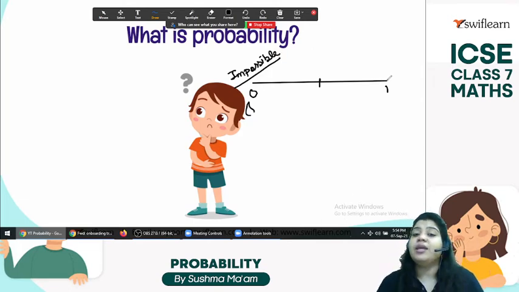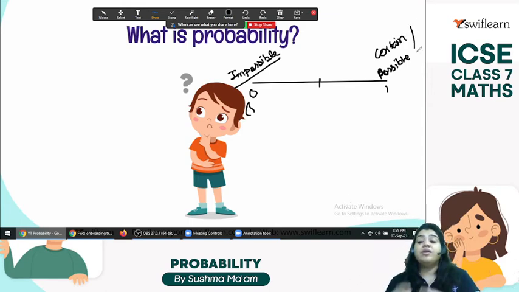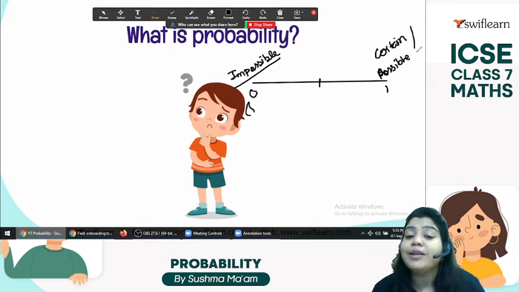And if you say yes, are you going to pass it? Yes, 100%, I'm going to top this exam. That is possible, or you can say another word we use is certain. So in that case probability is always 1.